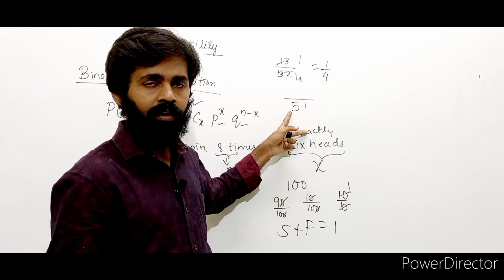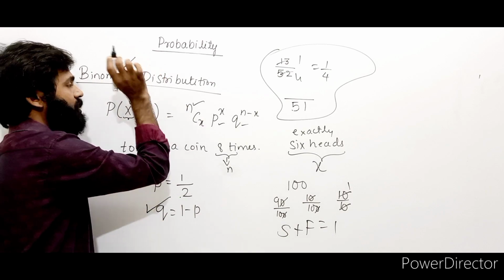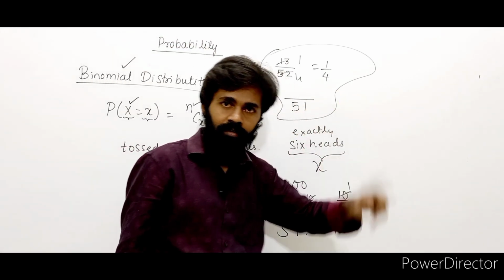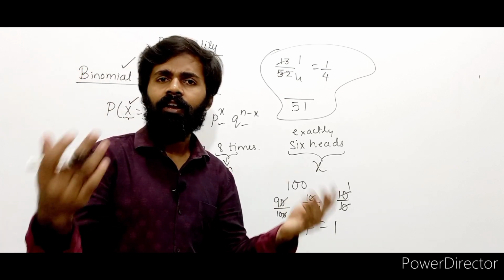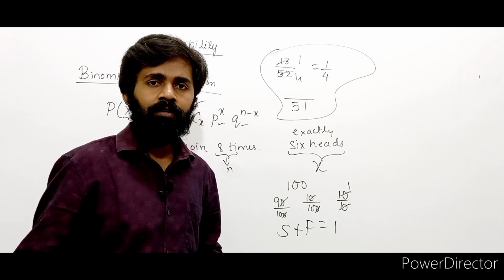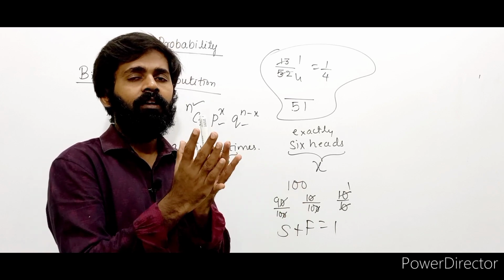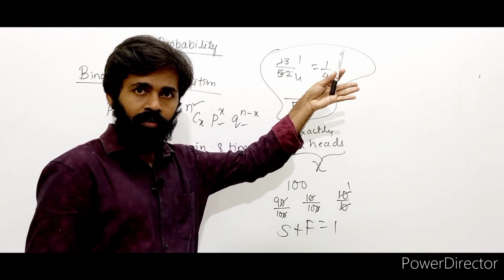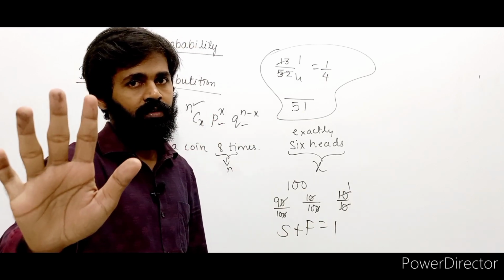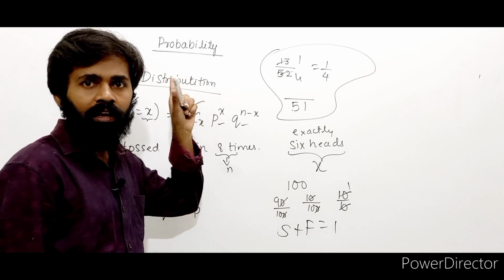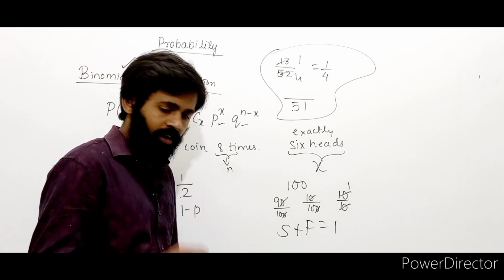It will change. Right. Now in such cases we cannot use what? We cannot use the binomial distribution because the probability of success is changing here. Throughout the experiment, the probability of success should remain the same. So you can do it like this: whatever card you have kept, if you mix it again with the 51 cards, it becomes 52. Again, if you calculate the probability of getting a diamond, you will get 1 by 4 only. Right. So the probability of success or failure should not change when you want to use the binomial distribution.